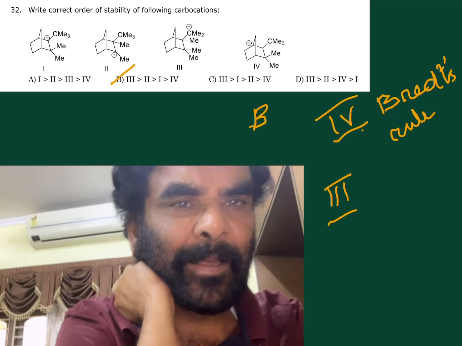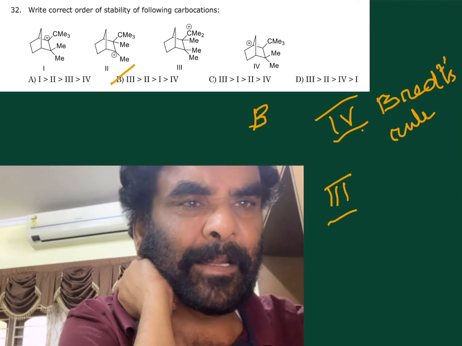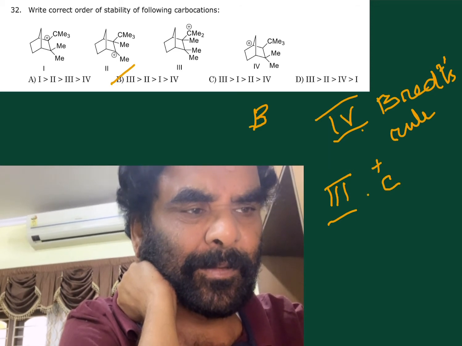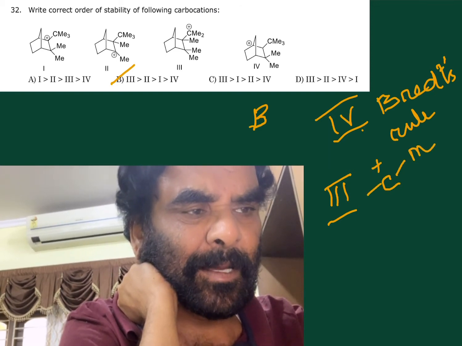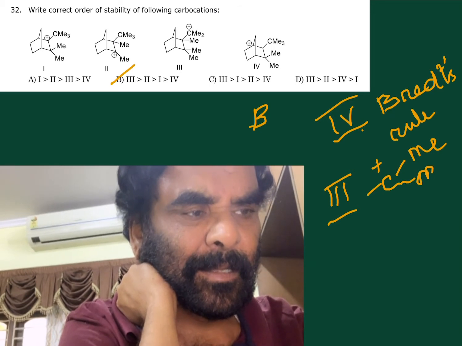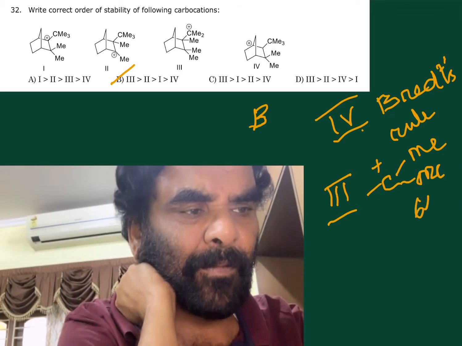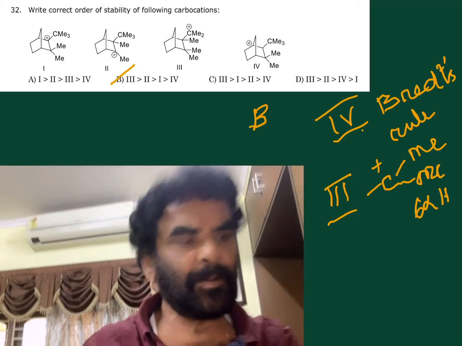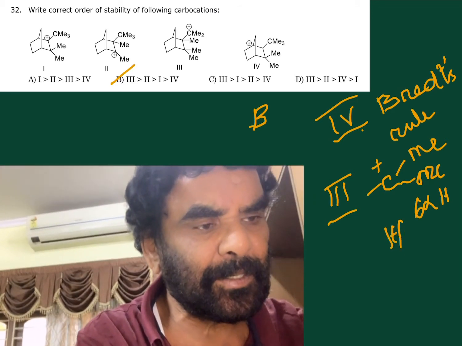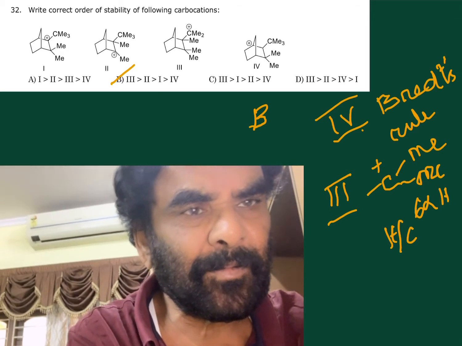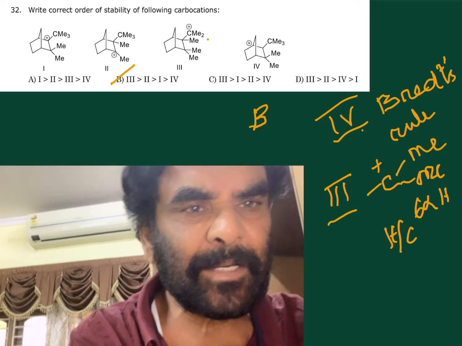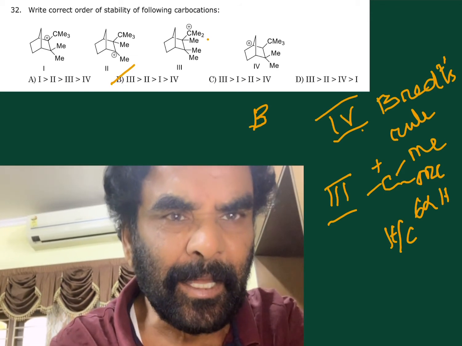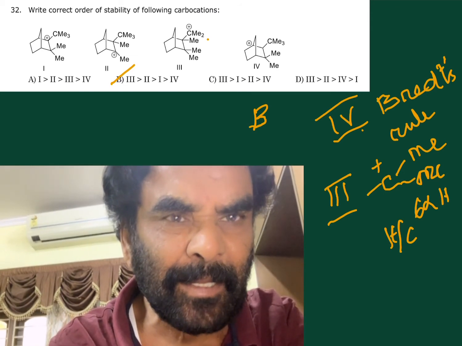In 3, it is a tertiary carbocation, C positive with methyl groups. 6 alpha hydrogens, 7 hyperconjugative structures are possible. This is the most stable, 3. Next one is 2 here, and it is also tertiary, but only one methyl is attached.